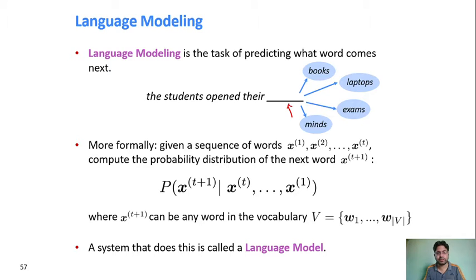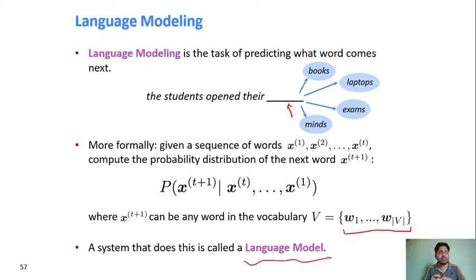Or you can say it gives a probability distribution for the next word, right? So suppose you have a vocabulary which has n number of words, it will give the distribution over each word, and whatever is the maximum probability, that will be predicted as the next word, right? This system is known as a language model. What will produce this next word, this entire system is known as a language model.